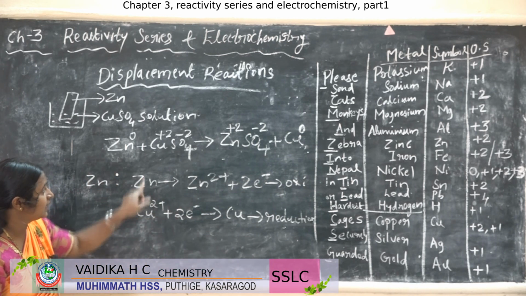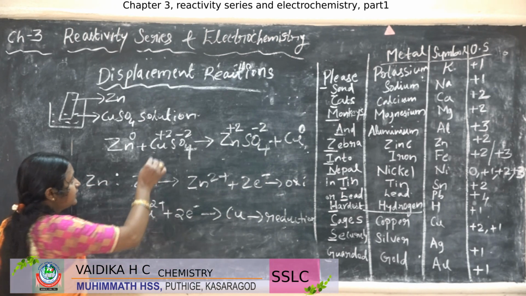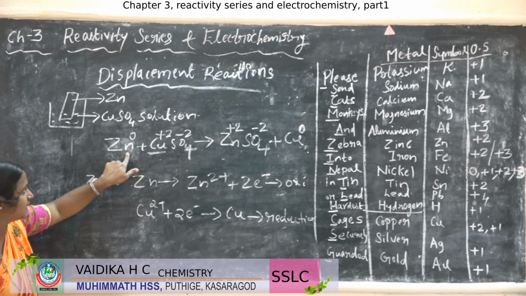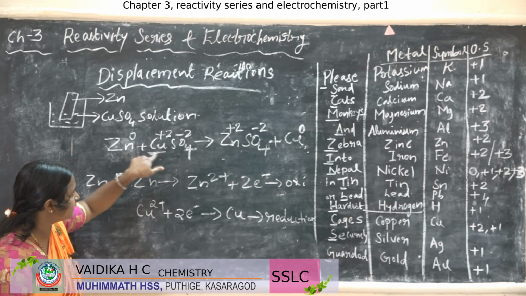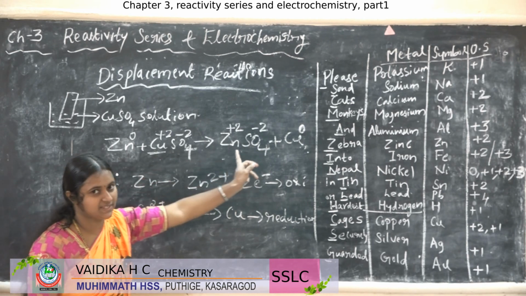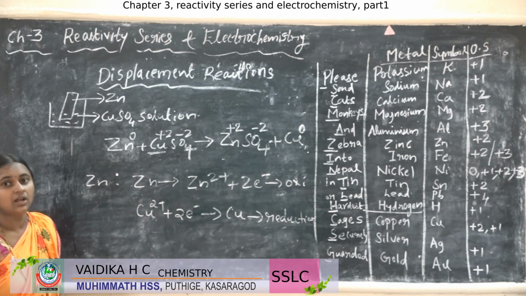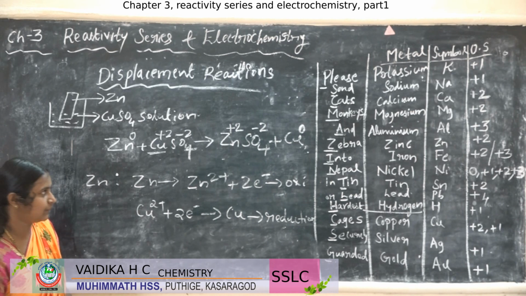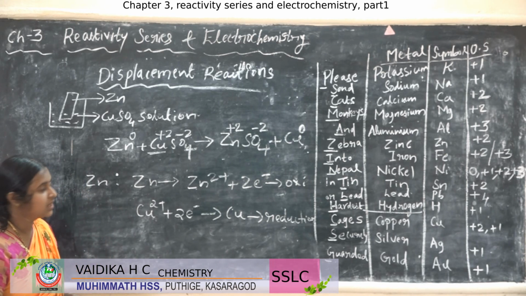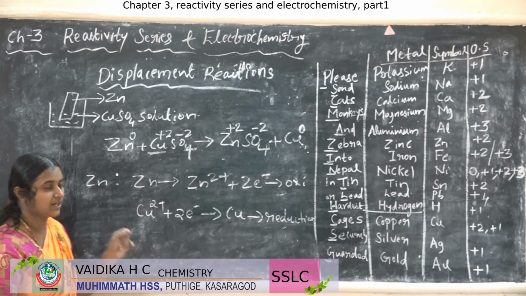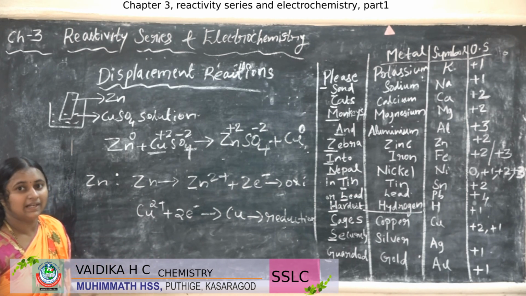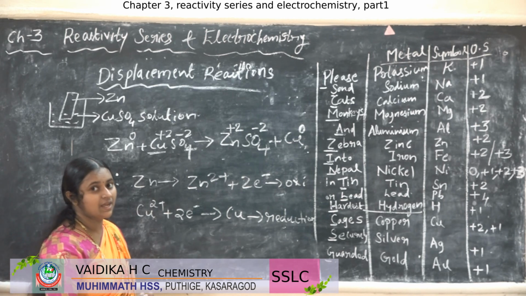So what happens in the solution? The copper is present, right? This copper in the copper sulfate solution is displaced by zinc. So what happens? Zinc sulfate and copper are formed: copper in the metal form and zinc sulfate in the solution. So let us study the oxidation states of these elements, also in the compound form, and let us see which is oxidized, which is reduced.